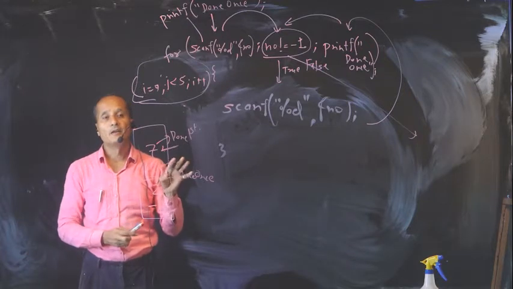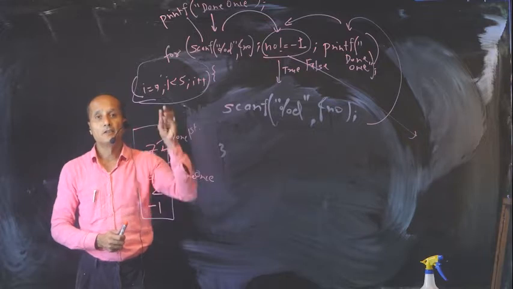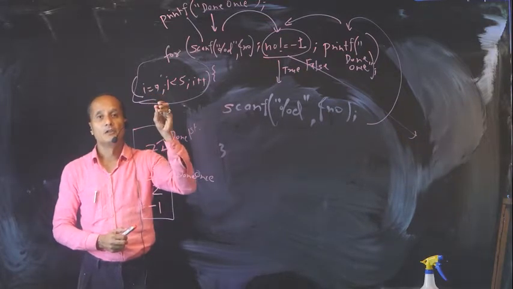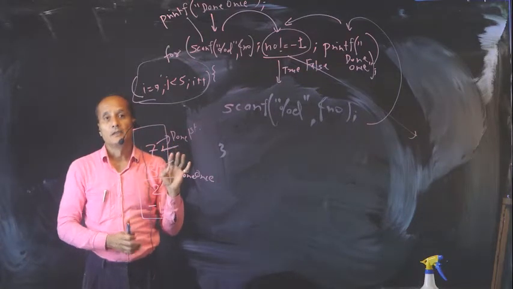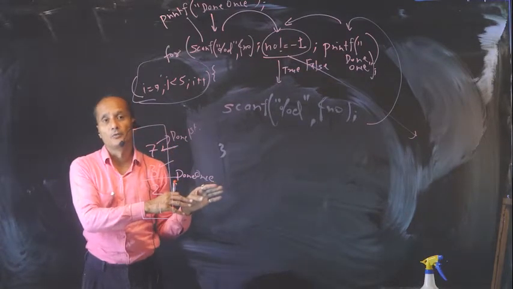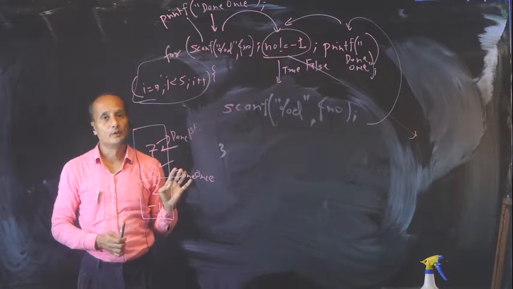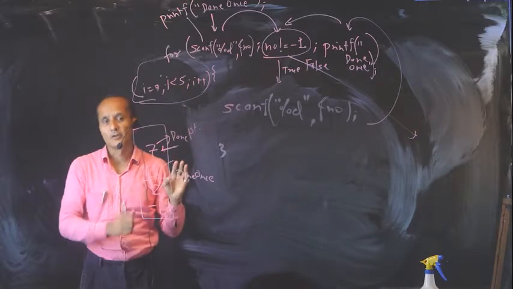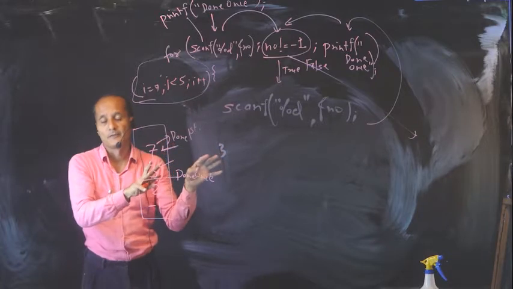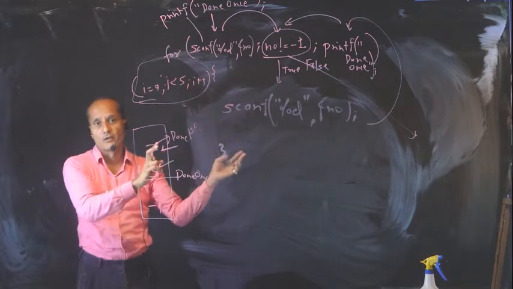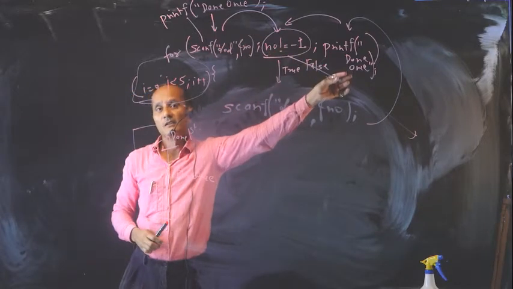In while loop, and also in do while loop, take precaution that initialization has to be done before the loop, before starting the body of the loop. Inside the body of the loop, don't forget to do either the increment or decrement in both while loop and do while loop. In for loop, you will not forget that because there are three separate compartments. I'm just repeating this for the sake of emphasis. Three sections, as you say, for. First one is initialization, second is condition, and third is increment.